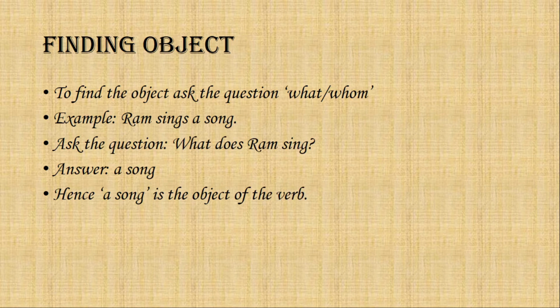To find the object, we ask the question whom or what. Example, Ram sings a song. To find the object, we'll ask the question, what does Ram sing? We get the answer, a song. So, in this sentence, a song is the object of the verb.